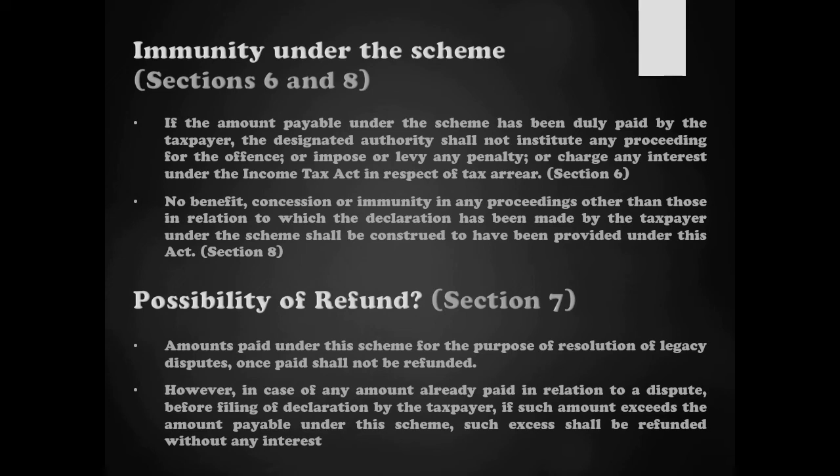So those matters are closed. The same as section 5 subsection 3, those matters are closed and no new proceeding or no new levy of penalty or interest can be done for those tax disputes which have been closed under this act.